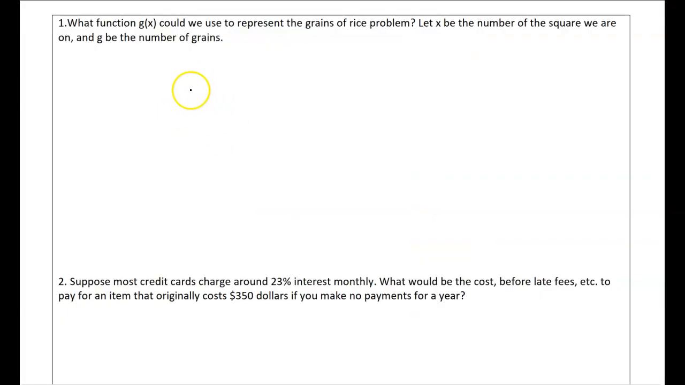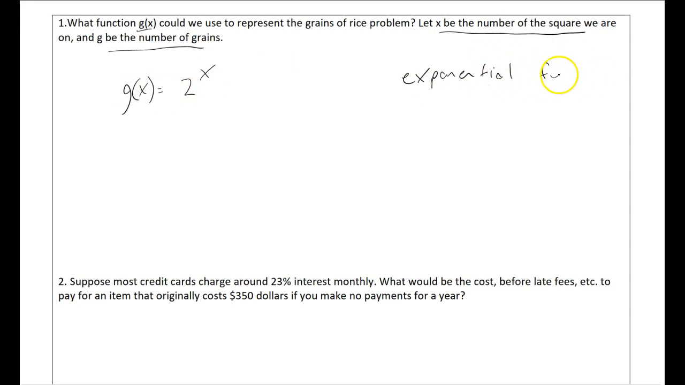Okay, so what we noticed on the previous page is that if we use an exponent, we can represent this situation a lot more easily than just writing down a big list of numbers, right? So if I want a function g of x, where g is the number of grains of rice and x is the number of the square we're on, my function would be 2 to the x power. More generally, for an exponential function, we say we have something like f of x equals a b to the x power.